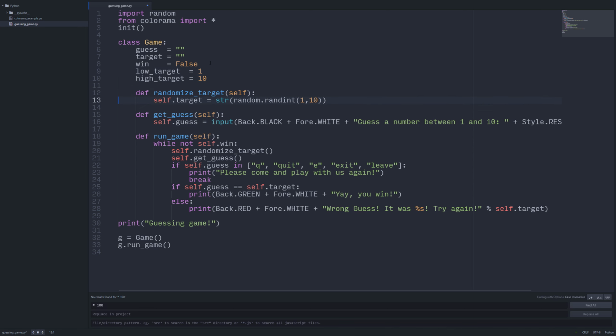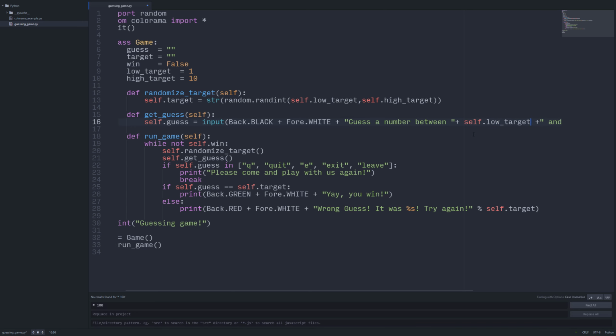All right, so now we're going to say self.lowTarget and self.highTarget. So instead of having the numbers hard-coded, we're going to be doing that. Now, as for this place, I'm going to break the strings here and say self.lowTarget.